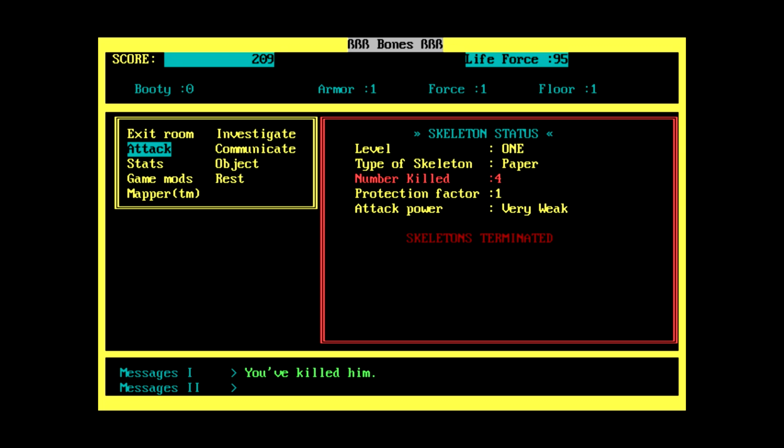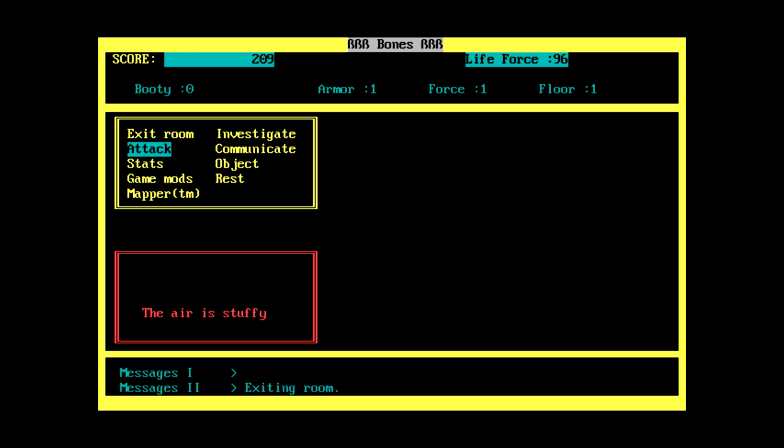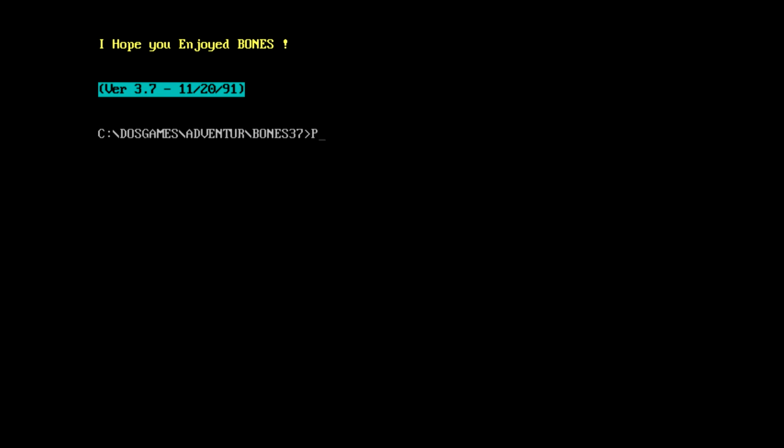Skeletons terminated. Ooh, it's telling me the air is stuffy. You smell carp. Carp, really? I think we're screwed. Yeah, we just got slaughtered somehow. Apparently we got stuck in poisonous air or something. Let me give that another try here.